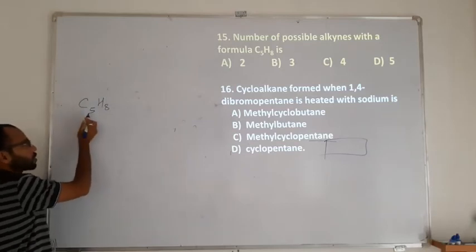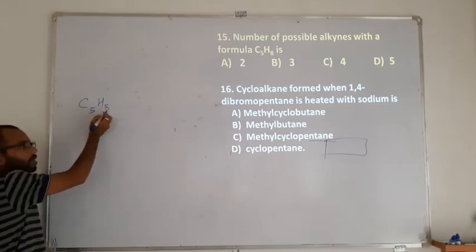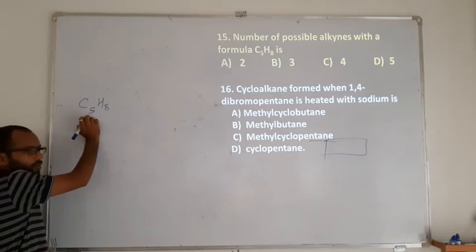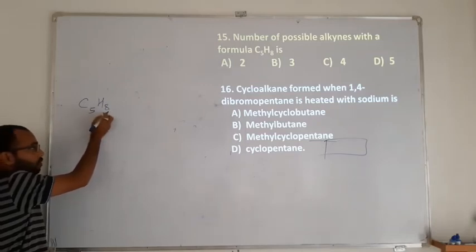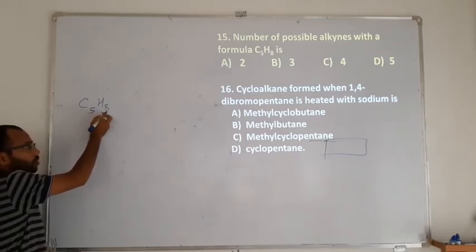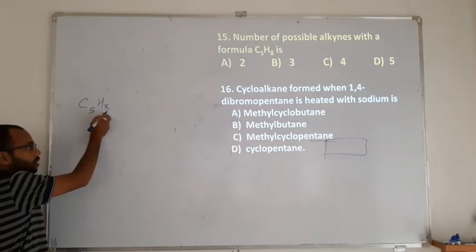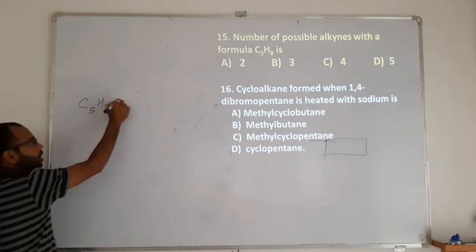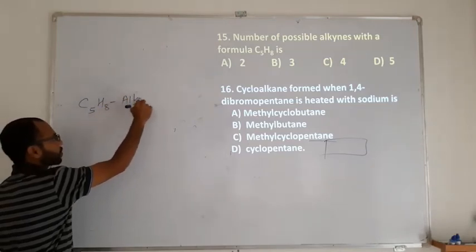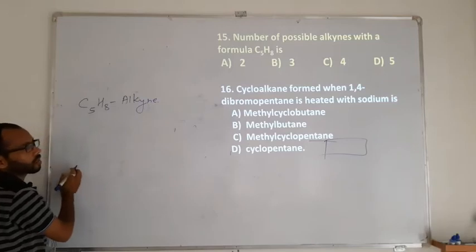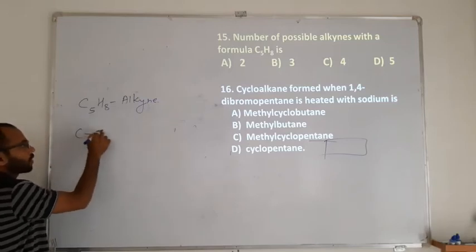The number of carbon is 5, and hydrogen is 8. If it is twice of 5 plus 2, that is 12, that will be alkane. If it is twice of that, that is 10, it is going to be an alkene. So minus 2, it is going to be 8. So it means it is an alkyne. So how many possible alkynes? Totally 5 carbons are there.